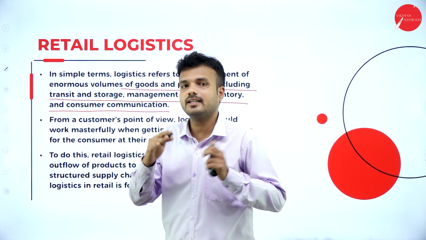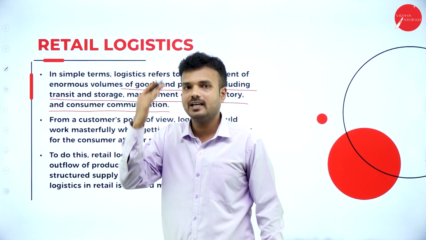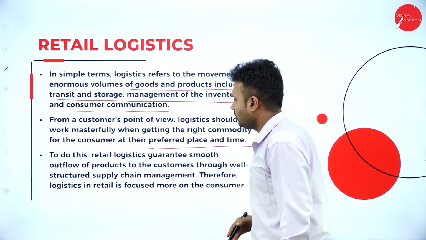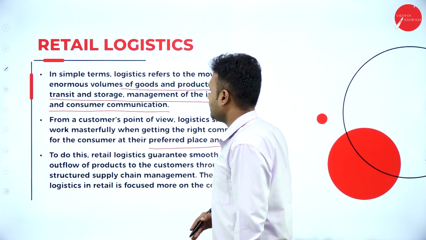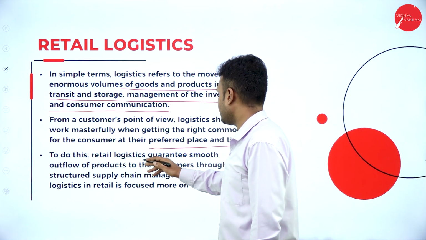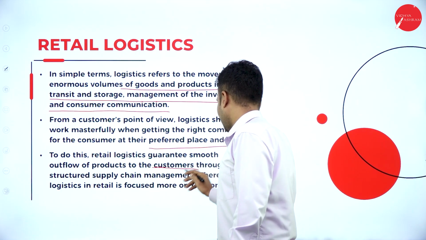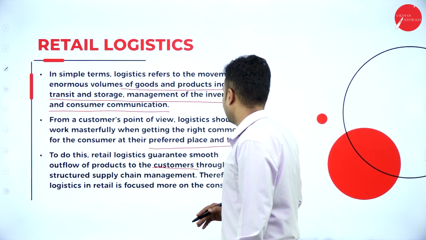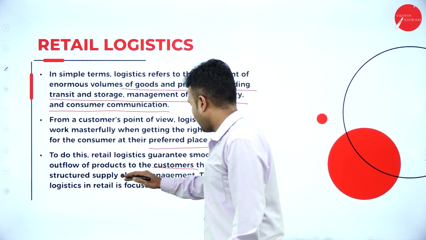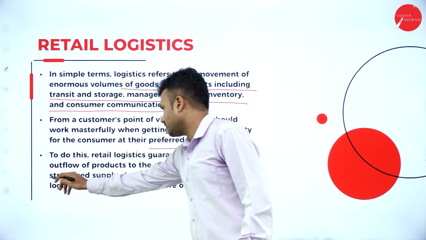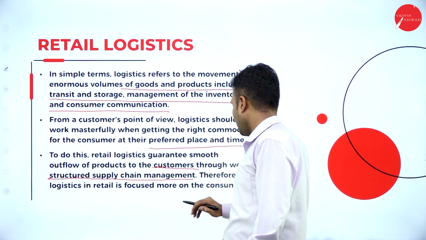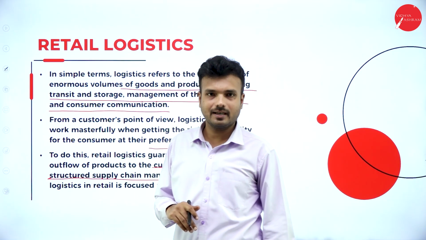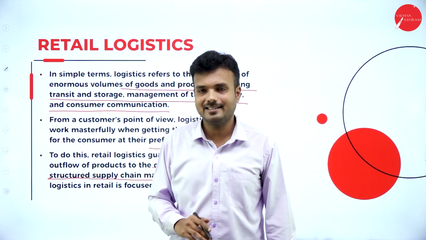So the manufacturer must make the product available at the right price, right place and right time for the right customer. To do this, retail logistic guarantees smooth outflow of product to the customers. So it is going to make available the smooth flow of the product or the commodity for the customers through a well-structured supply chain management. So the supply chain management must be well structured. Here the logistic in retail business is focused more on the consumers.